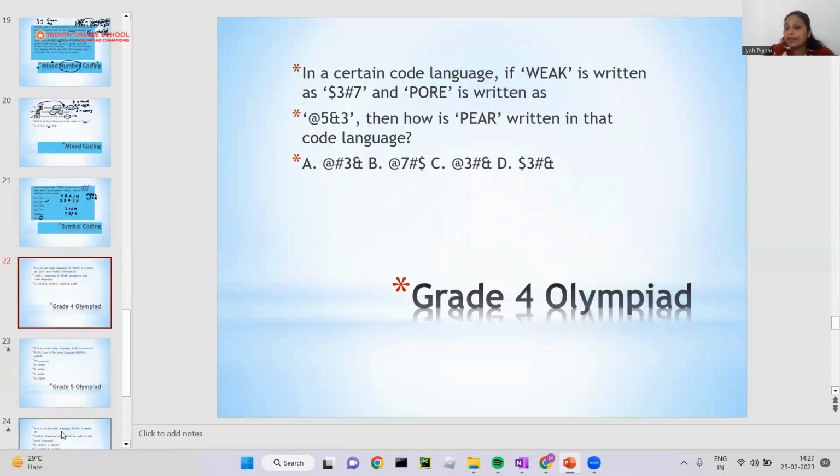I have already told you that in grade 4, symbol coding is also there. So we will start with a certain code language. If week, now this question should be done by you. Okay. If week is written as, what is week?